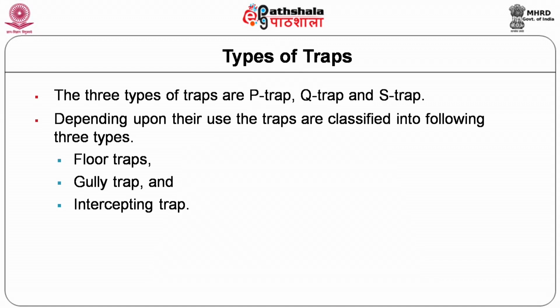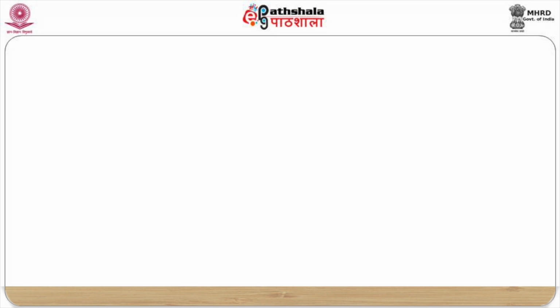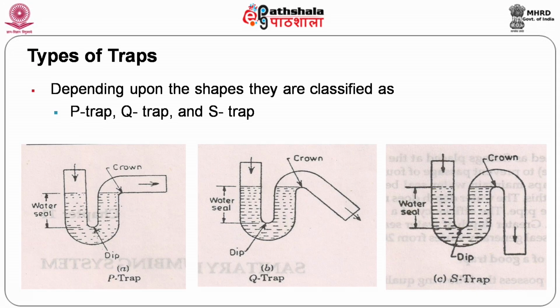There are different types of traps. Based on the shape, they are classified as P trap, Q trap and S trap. Apart from this, the traps are also classified as floor traps, gully traps and intercepting traps, according to the location where these traps are provided. The figures show the different types of traps.